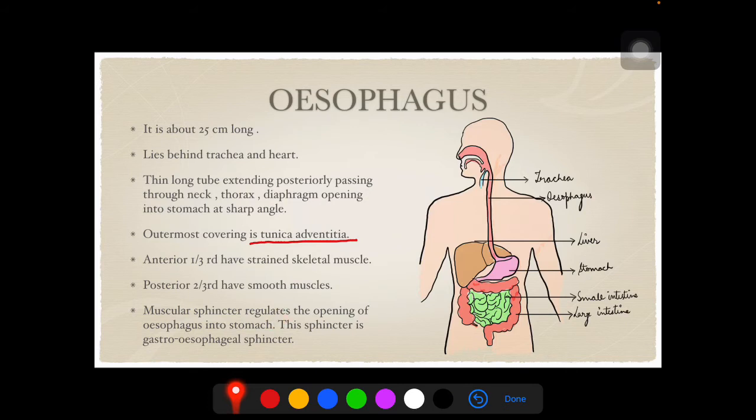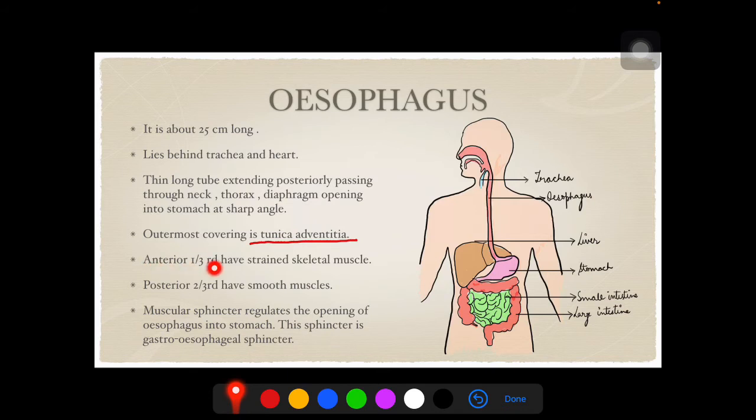A muscular sphincter regulates the opening of the esophagus into the stomach, and this sphincter is known as the gastroesophageal sphincter. This sphincter helps prevent the food from flowing back towards the oral cavity.